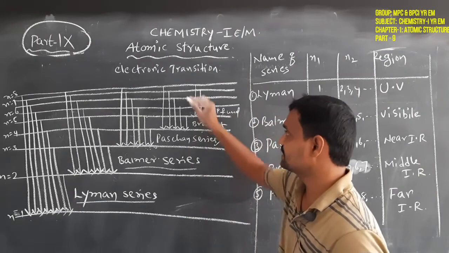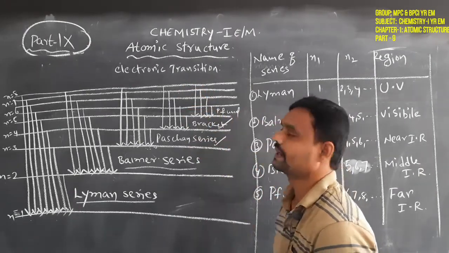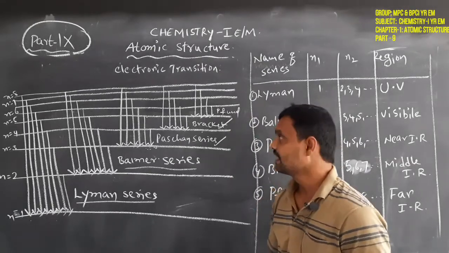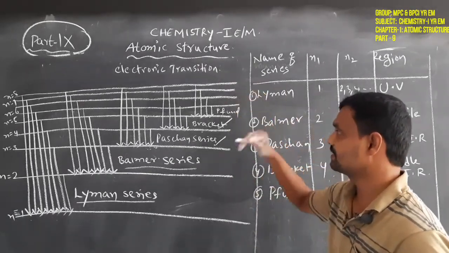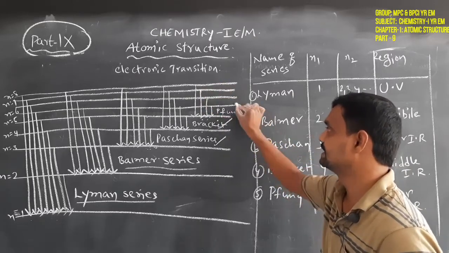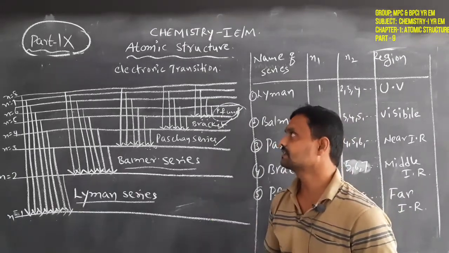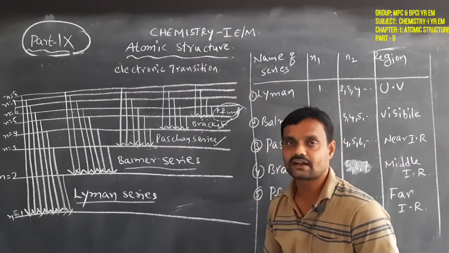Similarly, all higher energy level electrons come back to the fourth energy level. It is called the Brackett series. All higher energy level electrons come back to the fifth energy level. It is called the Pfund series. So, these are the electronic transitions in the hydrogen atomic spectrum.